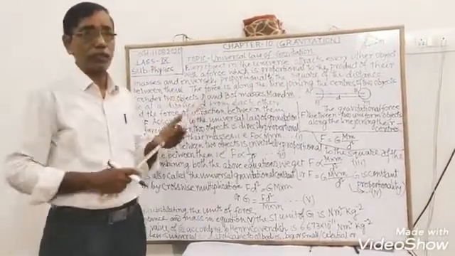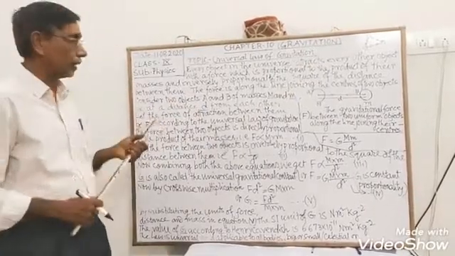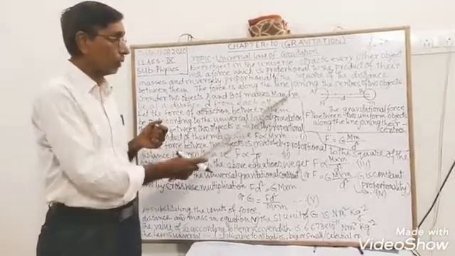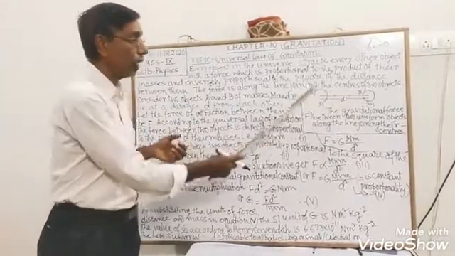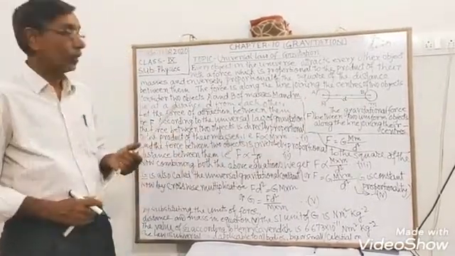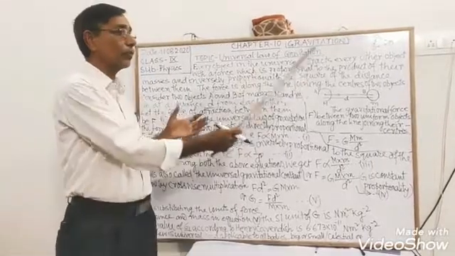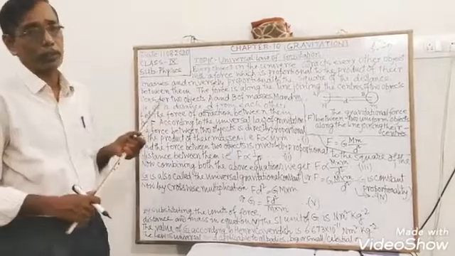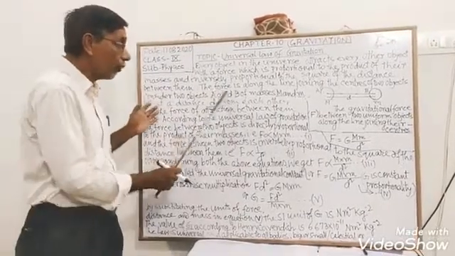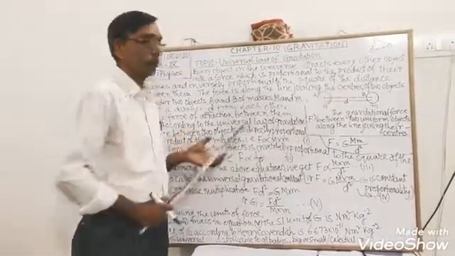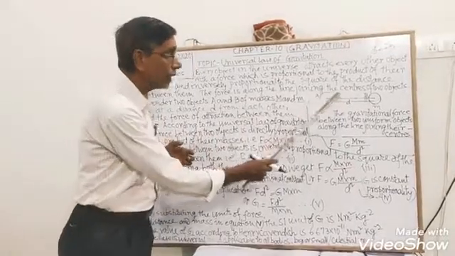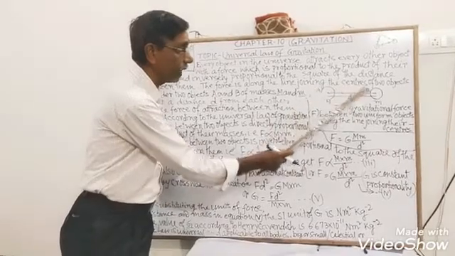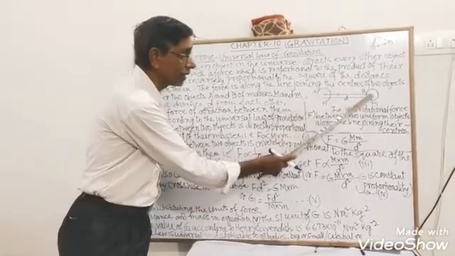Every object attracts every other object with a force which is proportional to the product of their masses and inversely proportional to the square of the distance between the two objects. The force acts along the line joining the centers. You can see here there are two objects A and B, and these are the centers.